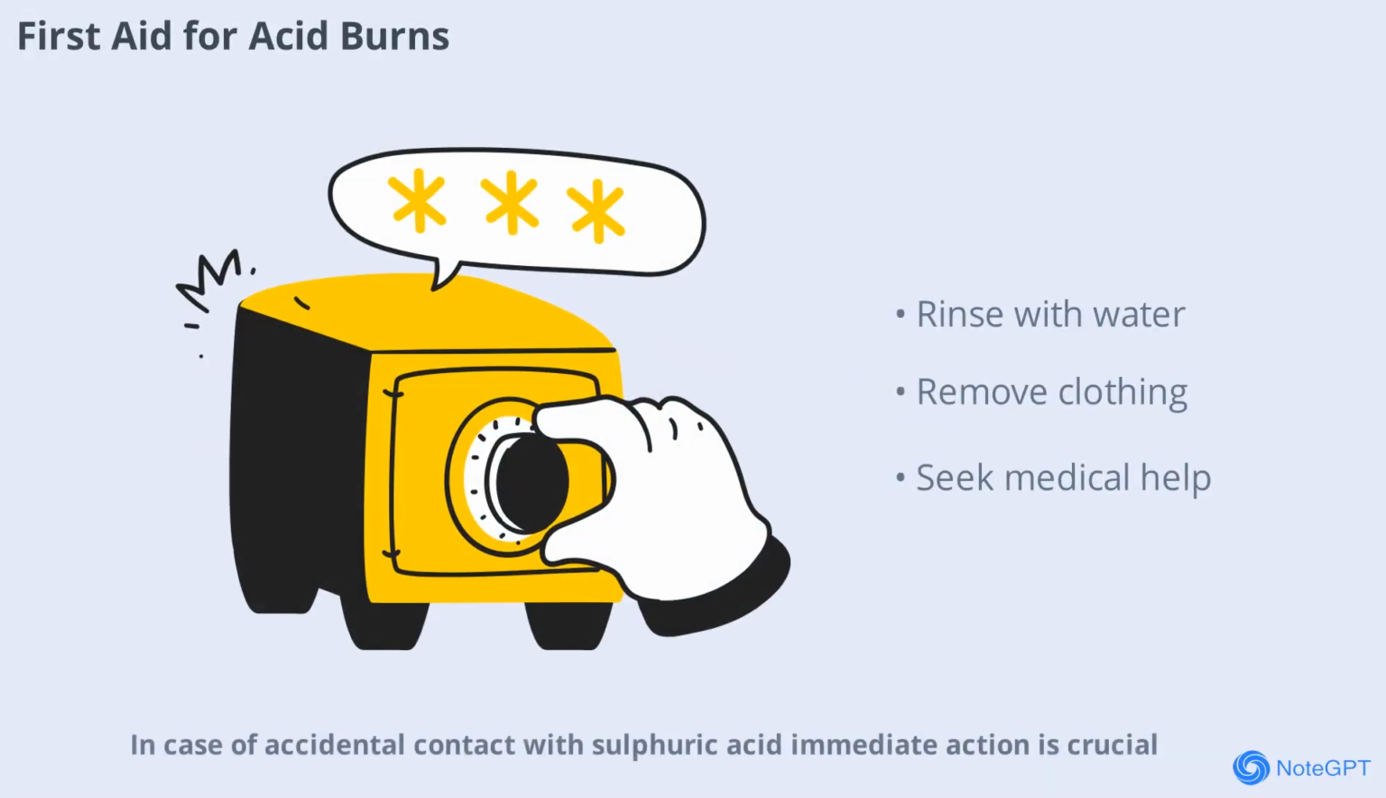In case of accidental contact with sulfuric acid, immediate action is crucial. Rinse the affected area with plenty of water for at least 15 minutes, remove contaminated clothing and seek medical help. A quick response can prevent serious injury and long-term damage.